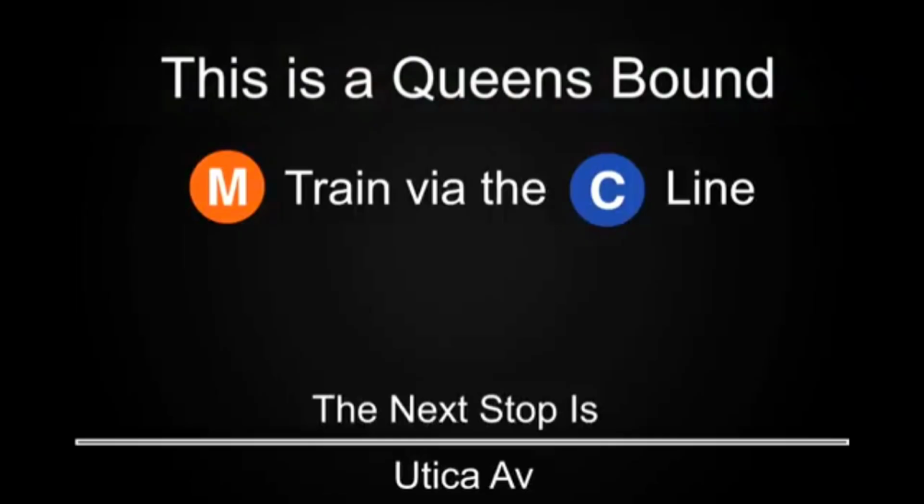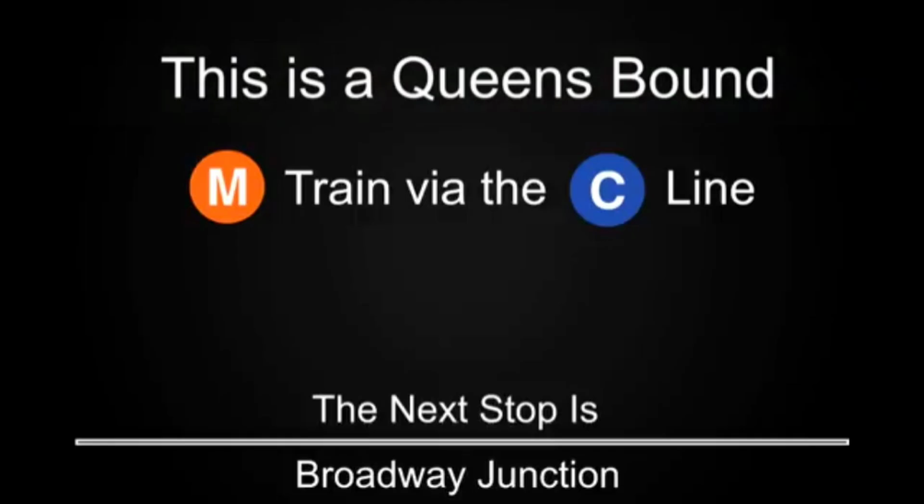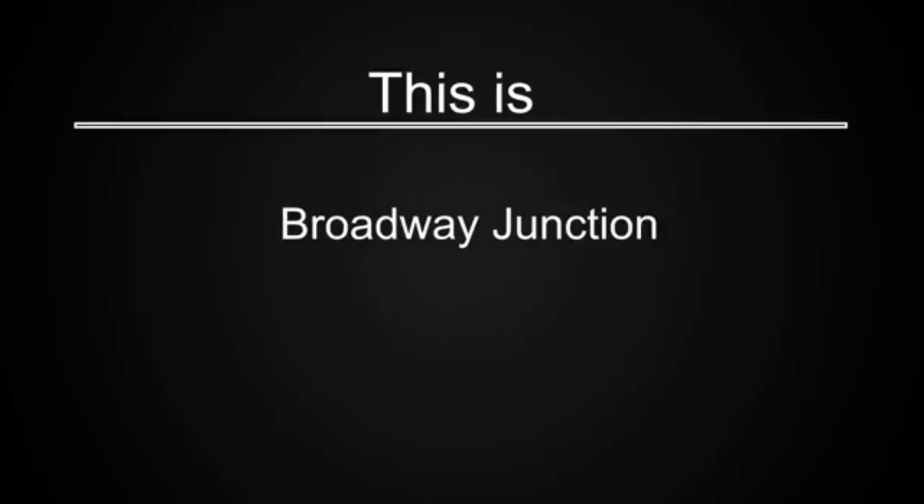This is a Queens-bound M train via the C line. The next stop is Utica Avenue. This is Utica Avenue. This is a Queens-bound M train via the C line. The next stop is Broadway Junction. This is Broadway Junction.